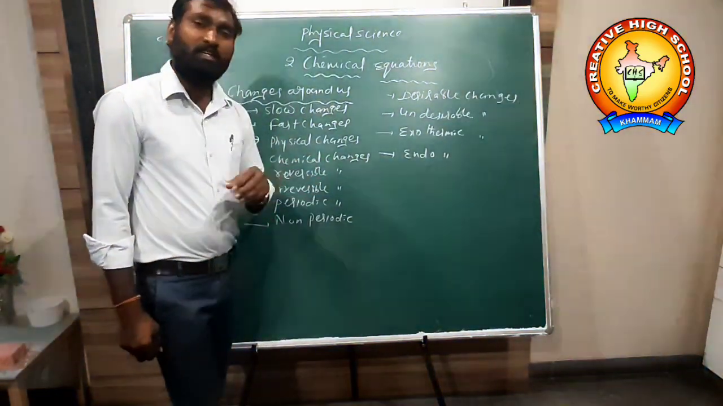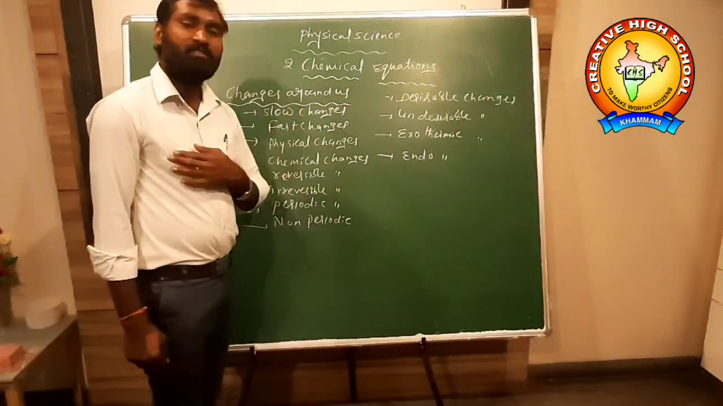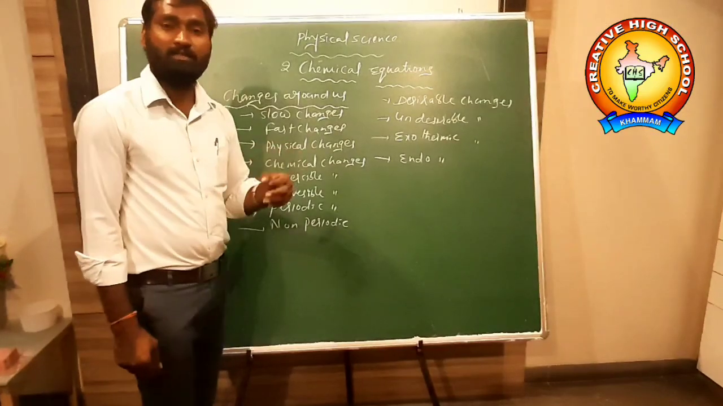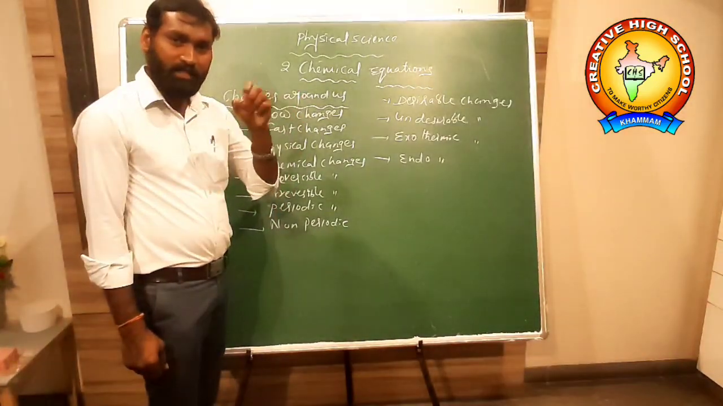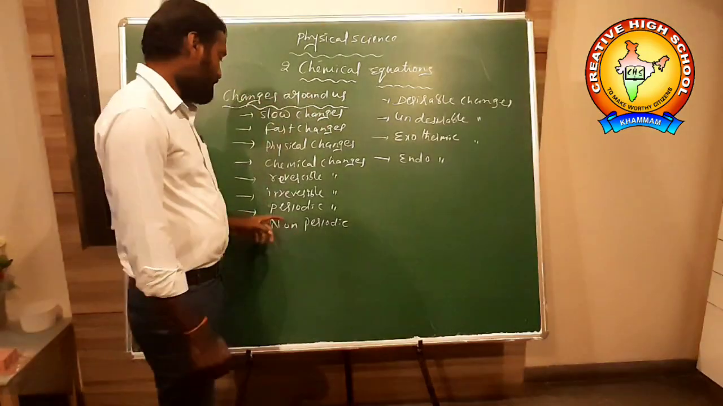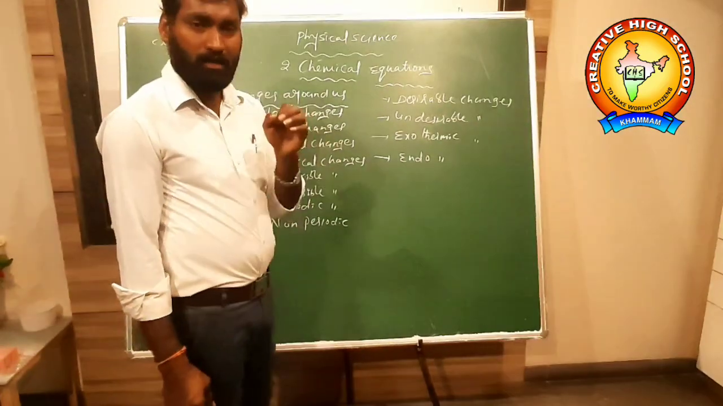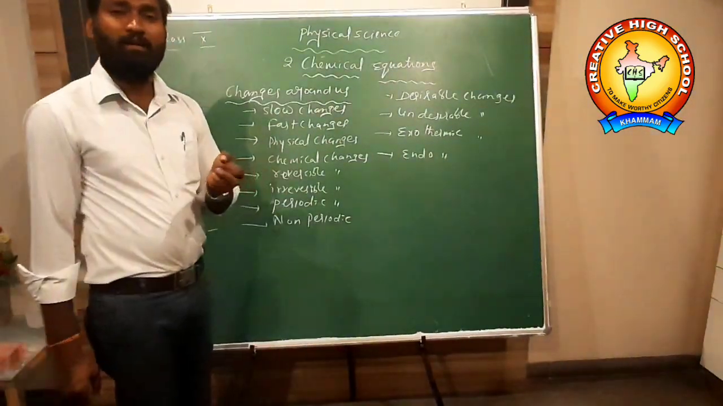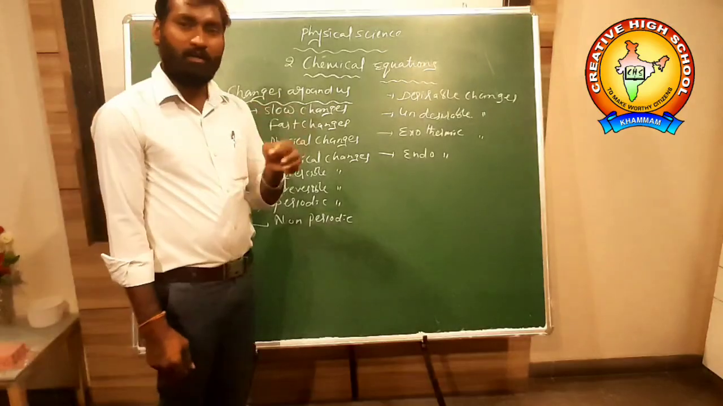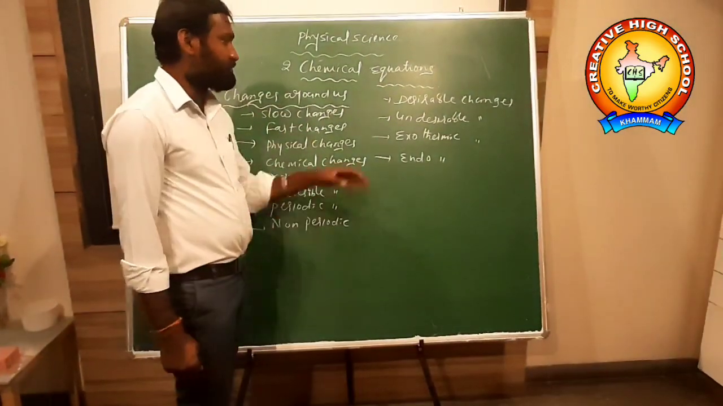Periodic change: the change which occurs within a regular interval of time is called a periodic change. Example: the heartbeat of a person takes the same time for each and every beat. Non-periodic changes: the changes which occur with no particular time, no particular place, are called non-periodic changes.